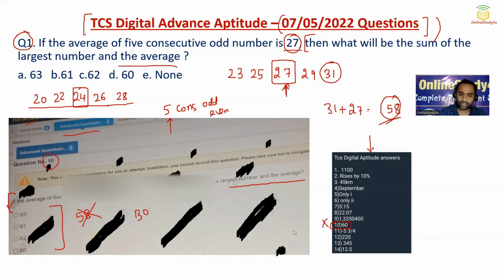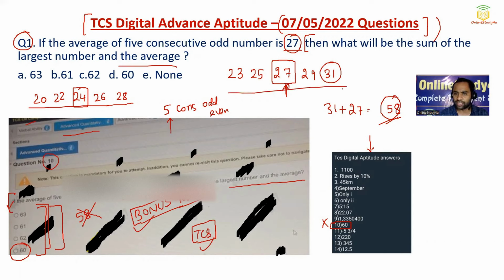So for this question you will be getting the bonus marks, as the option is not here. If you have not attempted this particular problem, then you will be able to get the bonus marks. But if you have attempted it and got 60, then it depends upon TCS, what TCS is going to do. But this was a very simple question.